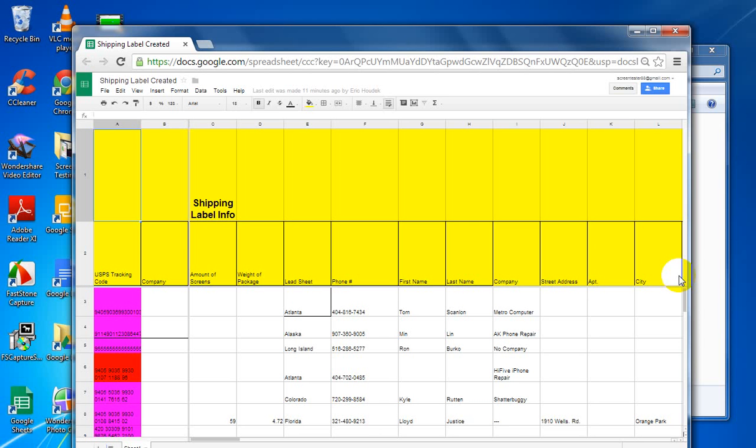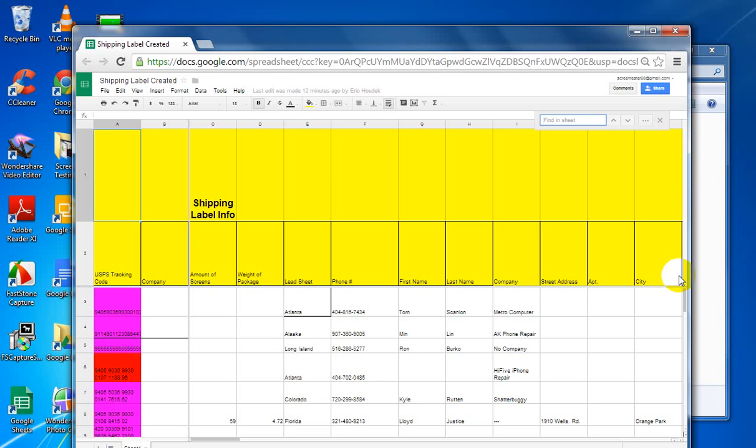So when you have it, you're going to hit Control plus F. That activates the find function, and then you're going to type in the tracking number of the shipping label. Remember, keep the spaces in the tracking number. If you don't put spaces in, the find function won't work.